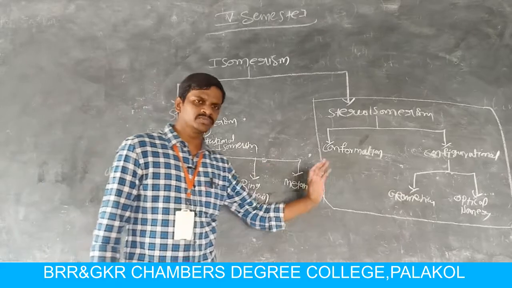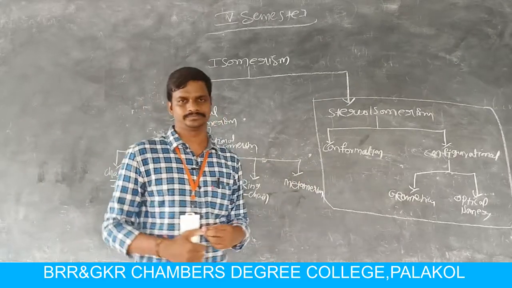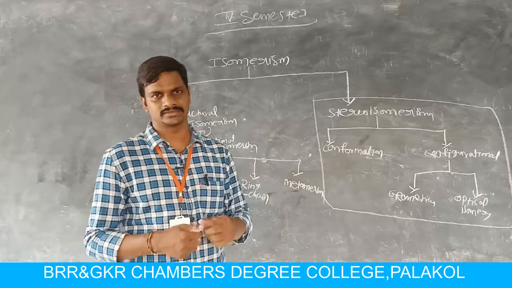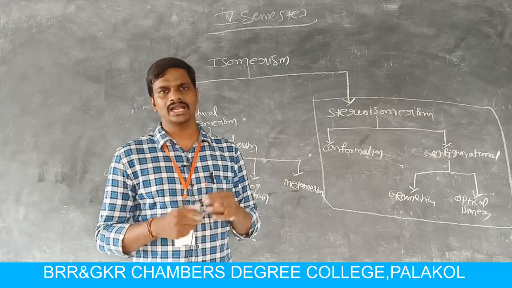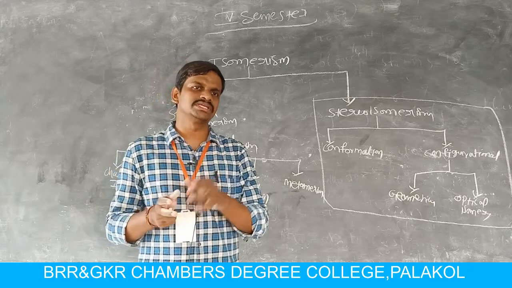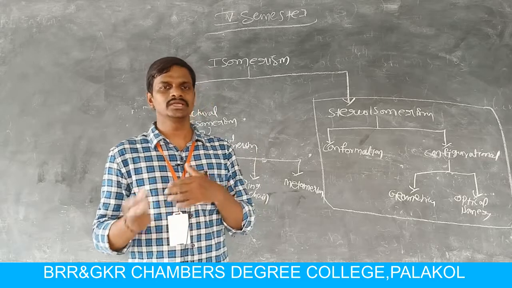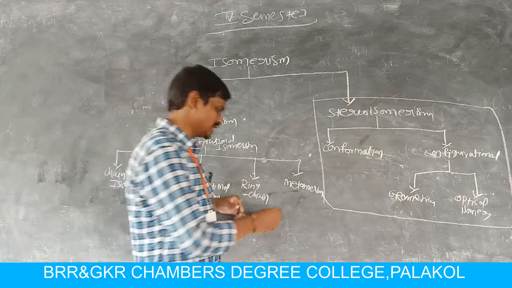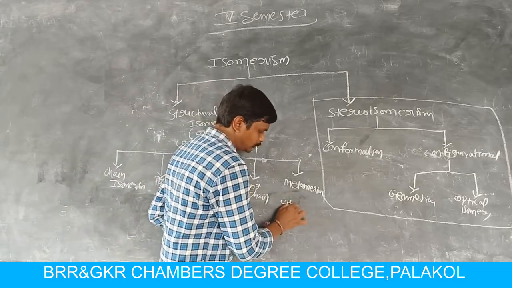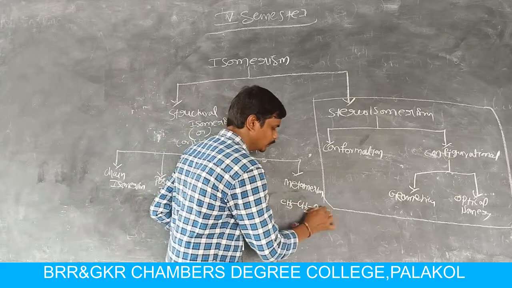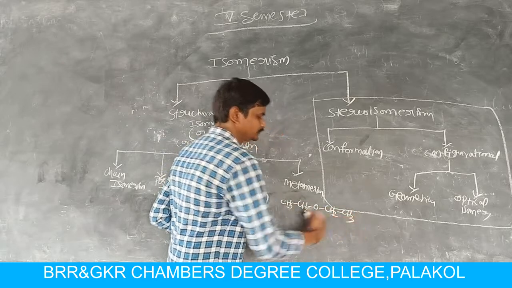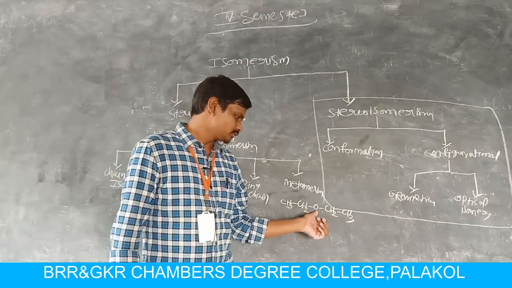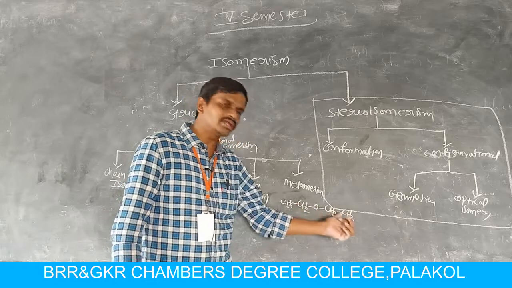Now I am going to the next isomerism, that is metamerism. What is meant by metamerism? Metamerism is defined as the attachment of alkyl groups of different nature to the same functional group or polyvalent atom. For example, consider CH3CH2OCH2CH3. In this molecule, the polyvalent atom is oxygen, and the oxygen is connected to two ethyl groups.